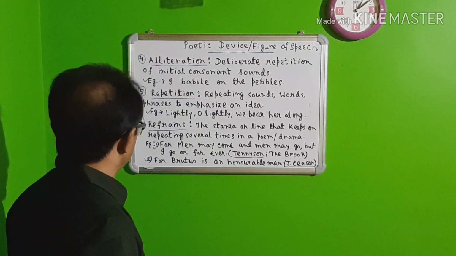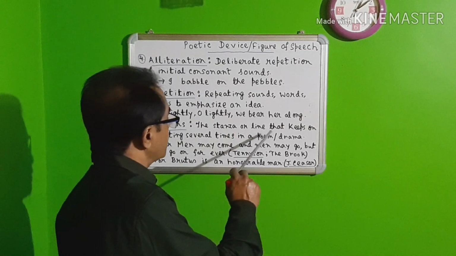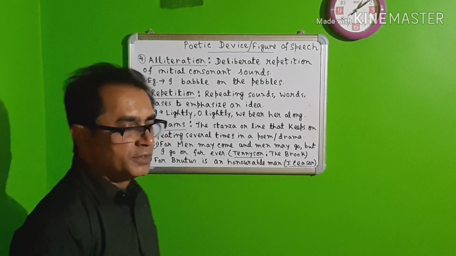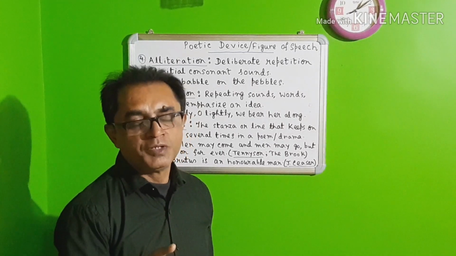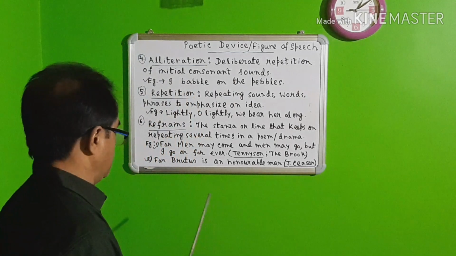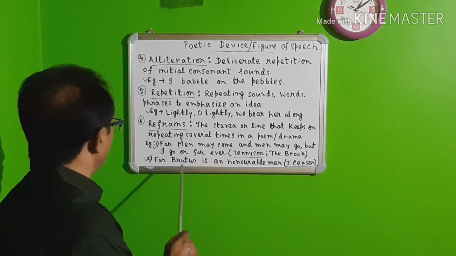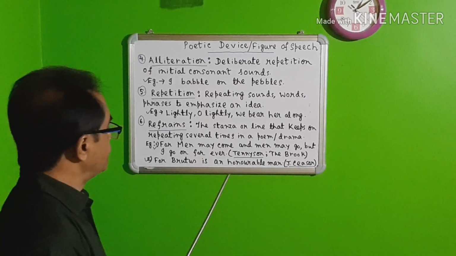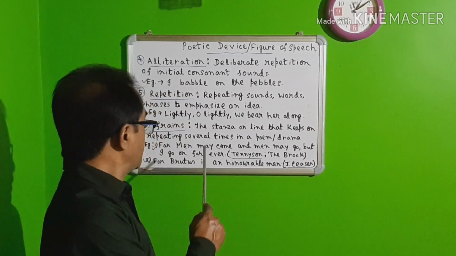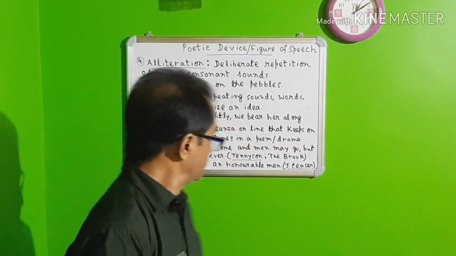Now the third one, this number 6, is refrain. What is a refrain? The stanza or line that keeps on repeating several times in a poem or drama. Here a complete line will be repeated several times in a drama or in a poem. For example, "For men may come and men may go, but I go on forever." If you read the poem The Brook, written by Lord Tennyson, you will get this line coming several times in the poem. So you can call it a refrain.